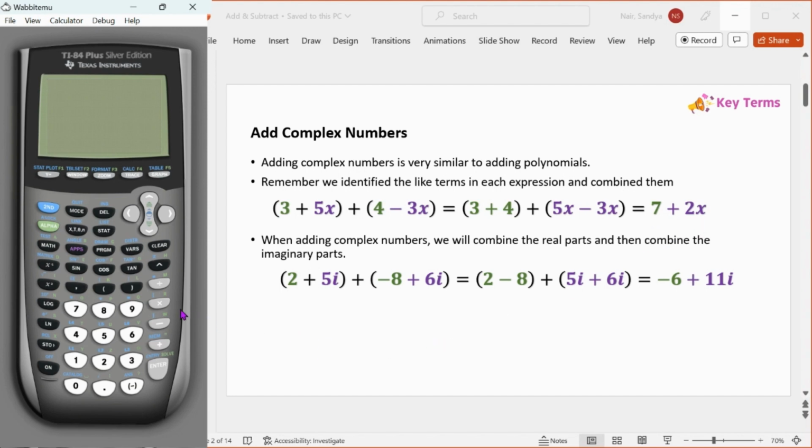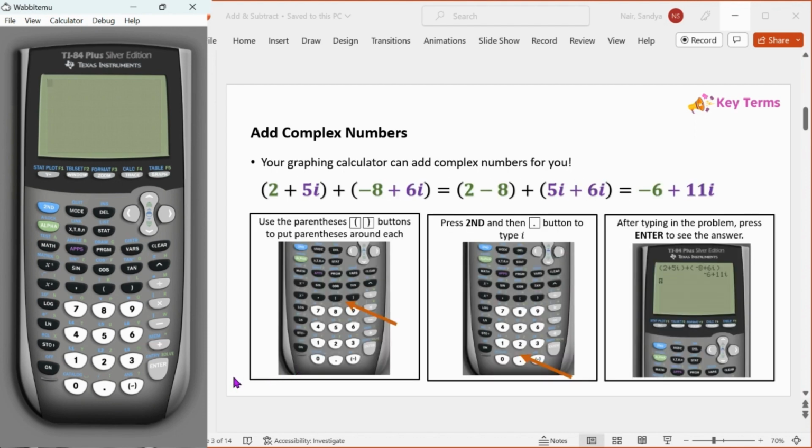So when we do this with complex numbers, we're going to combine the real parts separately and then the imaginary parts separately. So for example, if we have 2 plus 5i plus negative 8 plus 6i, we combine 2 and negative 8, and that gives us negative 6. And then we combine 5i plus 6i, which gives us 11i. So our final answer is negative 6 plus 11i.